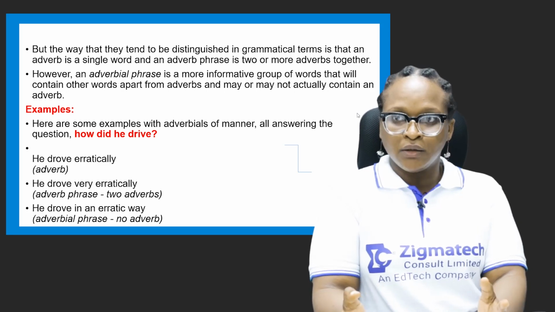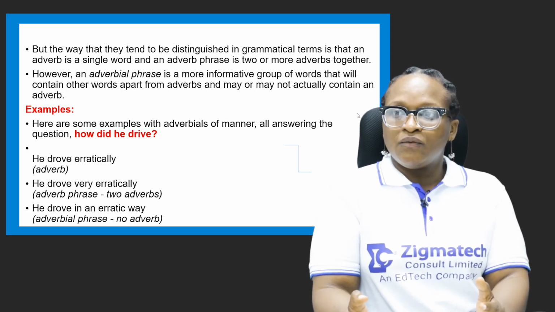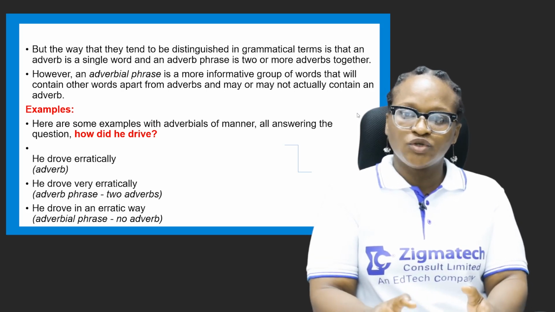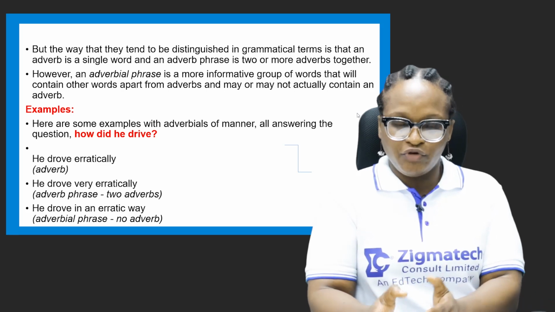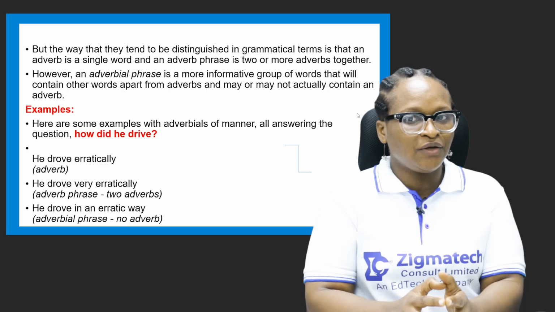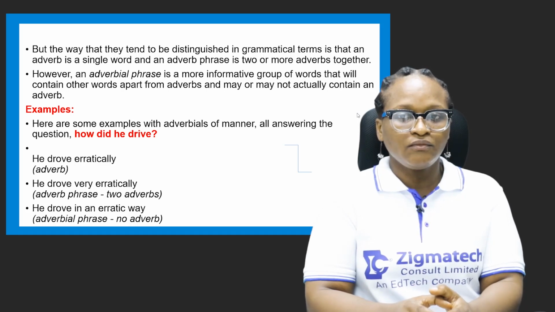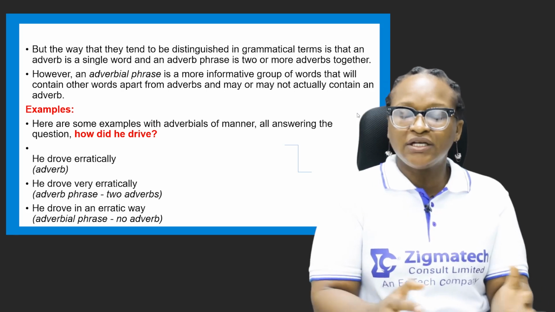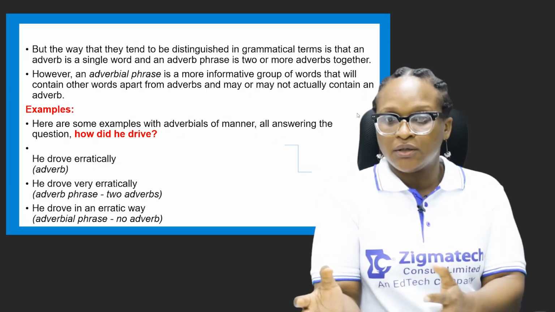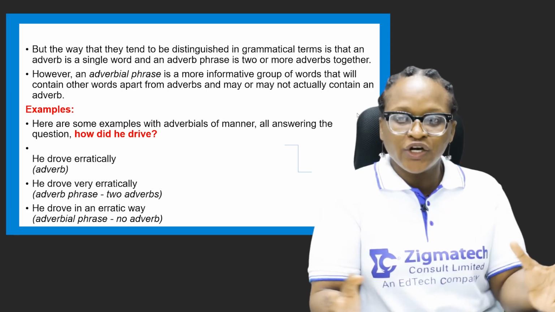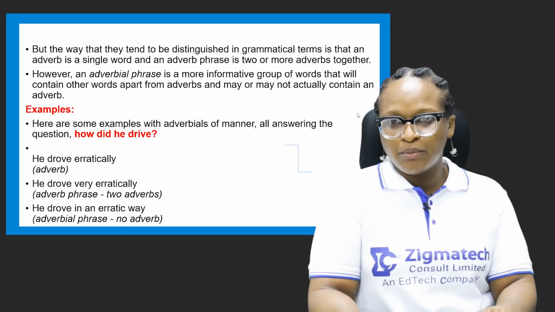phrase or adverbial clause. So what we are saying in essence is we must know that there's a difference between an adverb phrase and an adverbial phrase. An adverb phrase is just two adverbs joined together, while an adverbial phrase may not necessarily contain an adverb. It can be more than two or three words of different word classes. We have an example here.